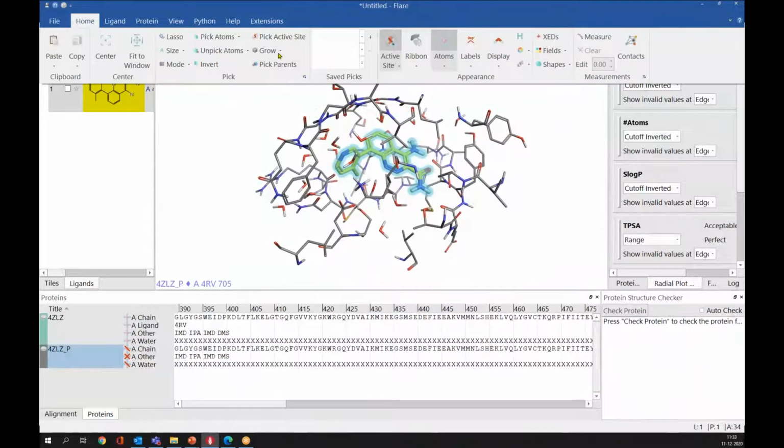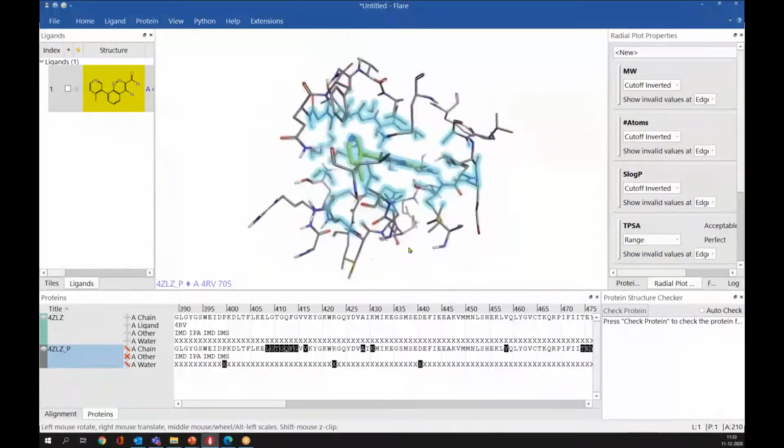And here, if you want to see atoms or the residues within 4.5 angstrom, after typing 4.5 angstrom, you can simply press grow. So now we can see that all the atoms within 4.5 angstroms have been selected.